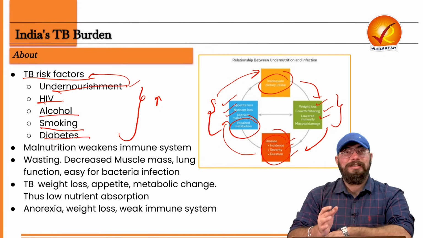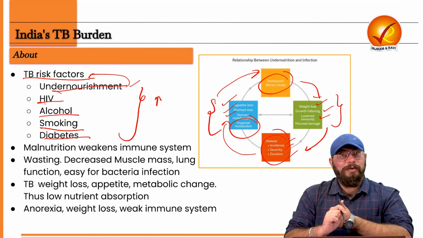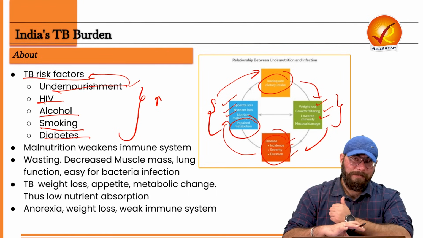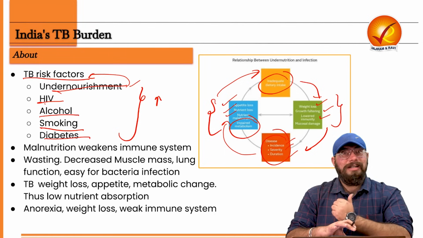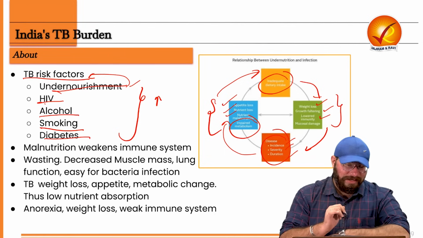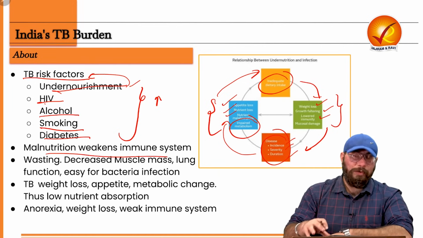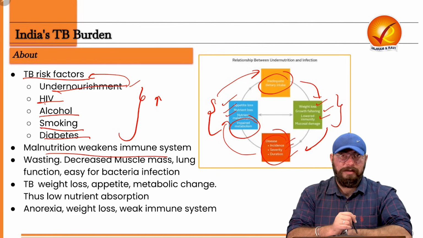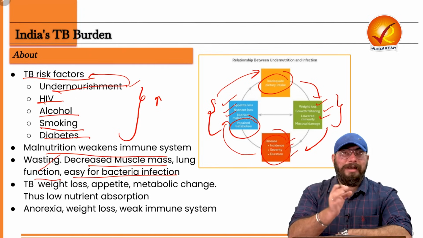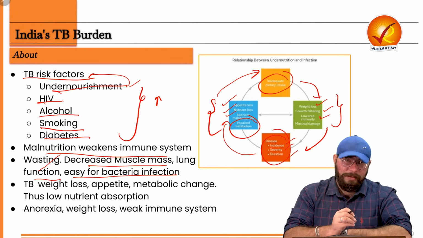So all of this is a cycle. If a person is suffering from malnutrition, the chances of that person contracting TB will be higher, and the chances of the person dying from TB will also be higher. Why? Because the person's immune system will be very, very weak. Malnutrition, of course, weakens the immune system of a person. And also it leads to wasting and decreased muscle mass, as we all know, lung function gets impaired, and it is easy for the bacteria to infect your body. So it is easy for bacterial infection as well.